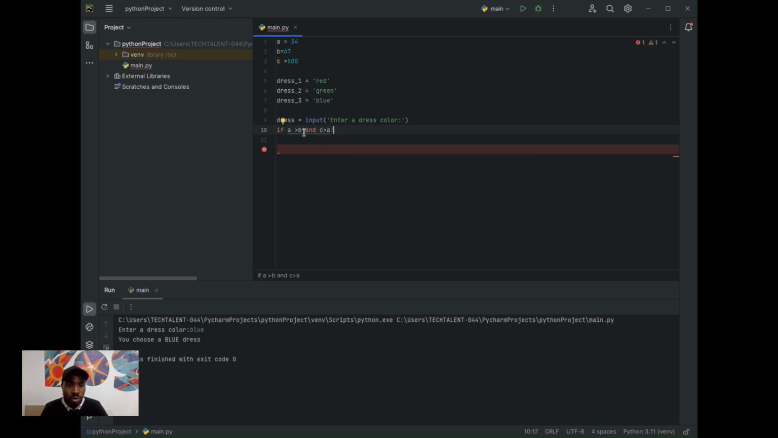Let's look at this condition. It says if A is greater than B. Is my A greater than B? A is 34, while B is 67. That means this one is not right. So here I'm going to give A something like 300, to make it greater than B. So I have if A is greater than B, so this one is right.